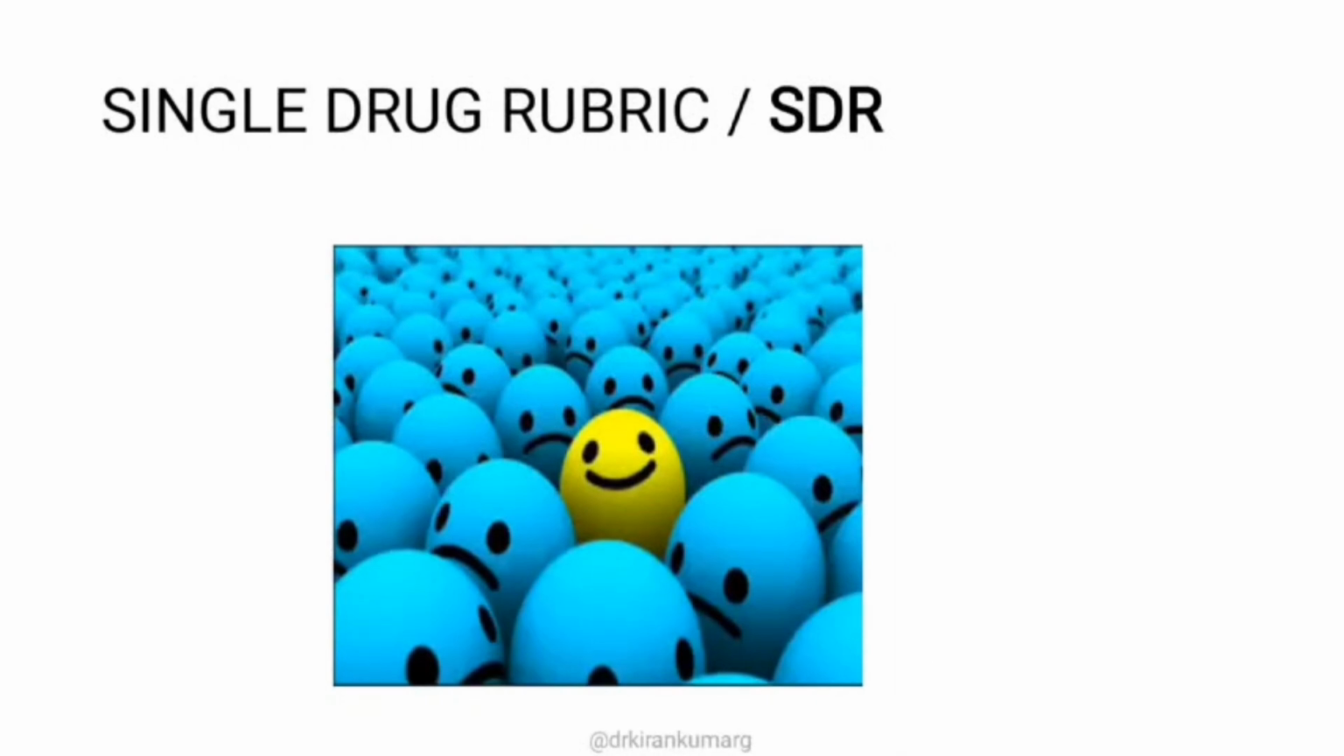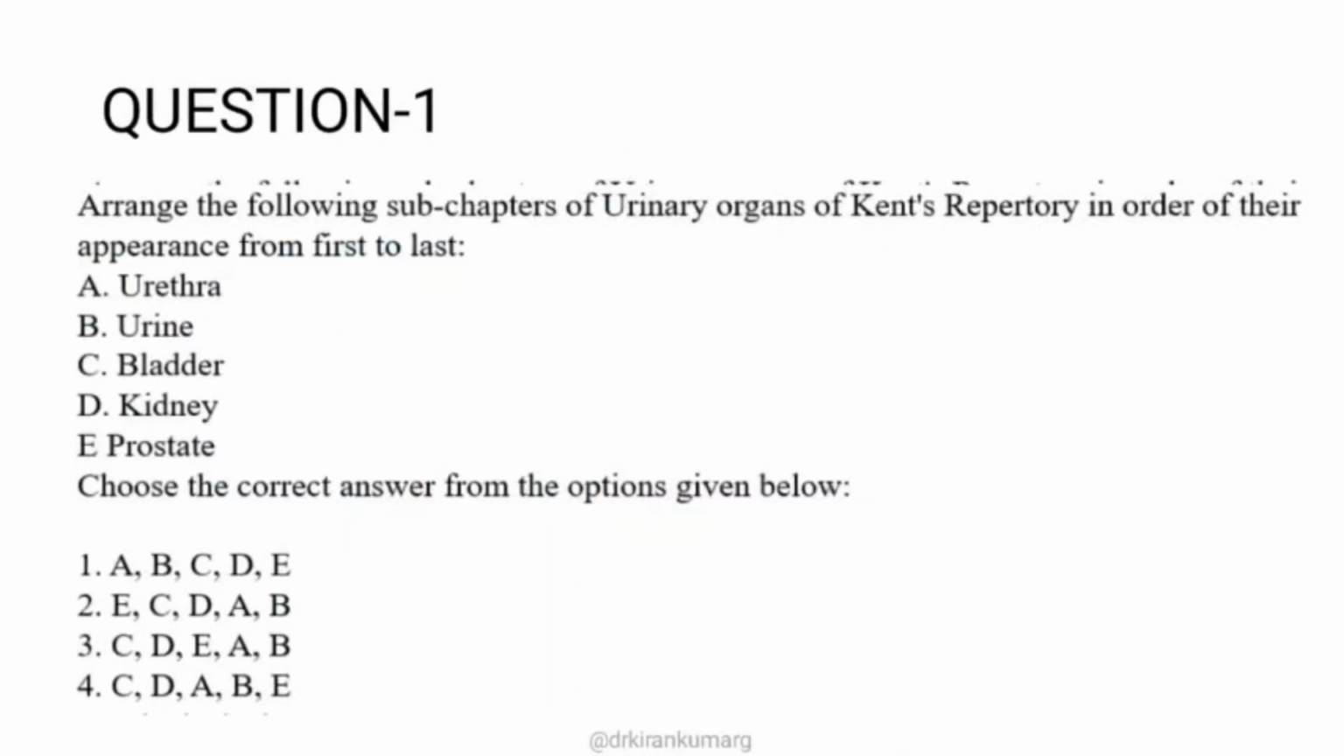Okay, so let's move on to the first question. The first question here is, arrange the following subchapters of urinary organs of Kent's repertory in order of their appearance from the first to last. So the question is about the arrangement of the urinary organ chapter of Kent's repertory.